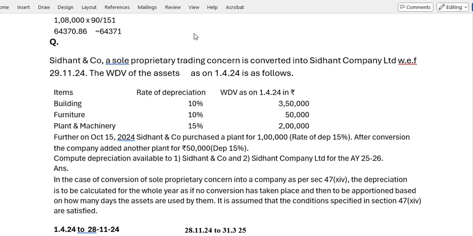That's all. Okay. So as on 1/4/24, the items in the block: WDV of building at 10% depreciation is 3,50,000. Then furniture, 10% depreciation, it is 50,000. Plant and machinery, 15% depreciation, 2 lakhs. The WDV at the beginning will be the total of all.